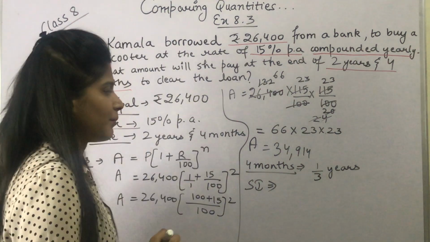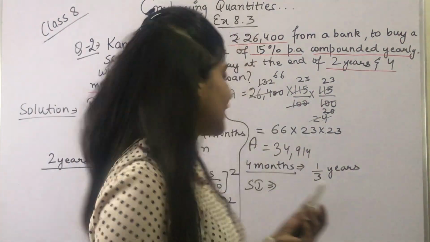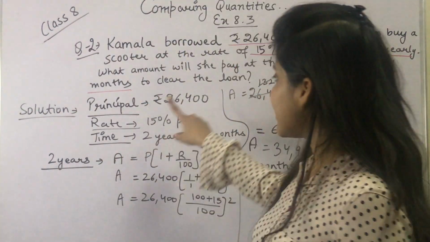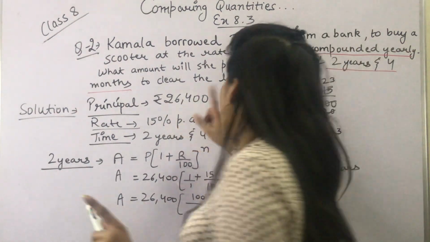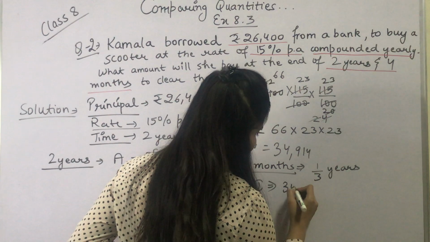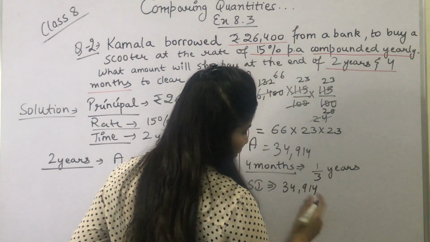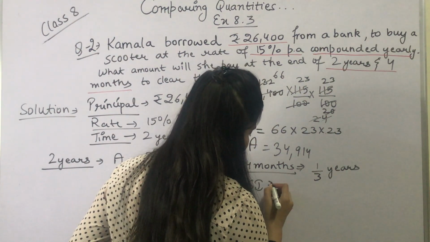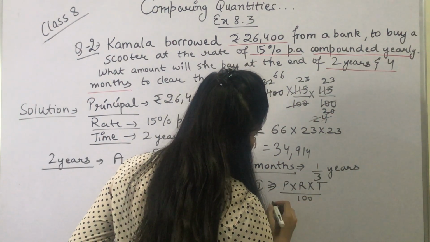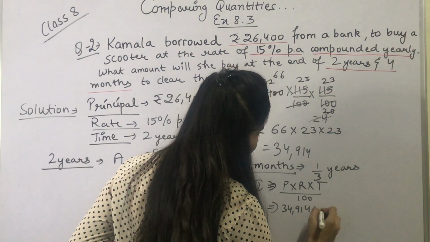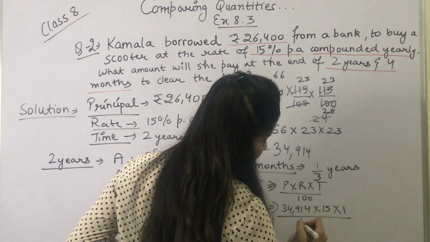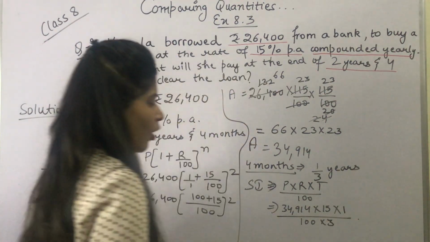But this time the principal would be the amount of the last 2 years, that is 34,914. We will not take the original principal; we will take the principal as the amount of the last 2 years, that is 34,914. First let's write the formula. Formula for simple interest is P into R into T upon 100. So this will be 34,914 into 15 into 1 upon 3 upon 100. So 1 here and 3 in the denominator.